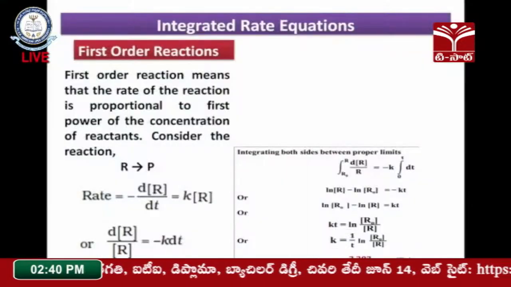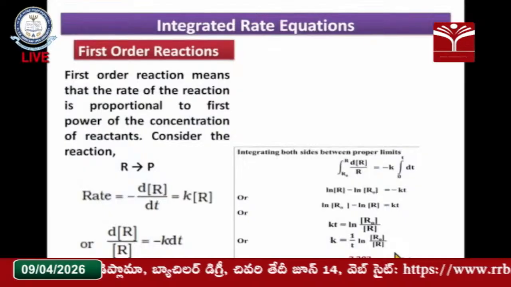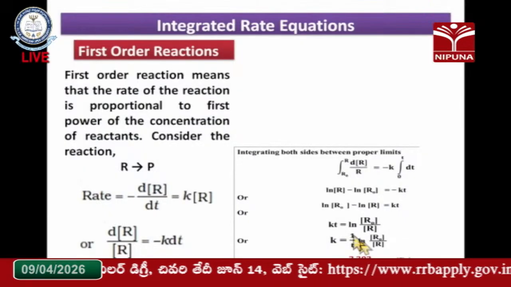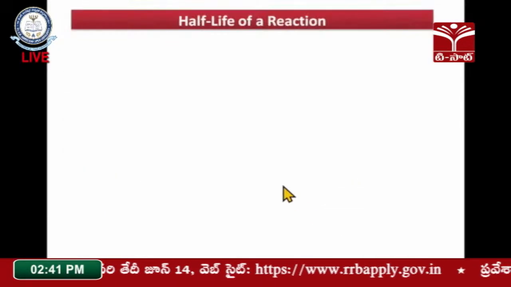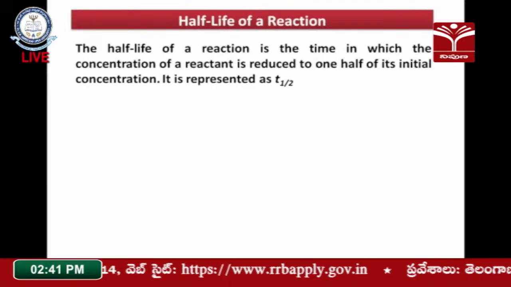Hence such reactions are called first order reactions, and the first order reaction equation can be denoted with k is equal to 2.303 by t log a by a minus x, the concentration of the remaining reactants after formation of products, right.